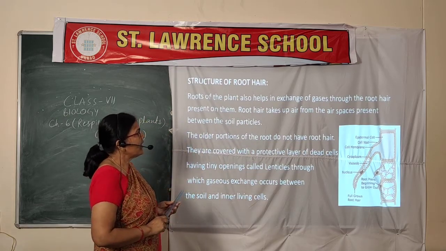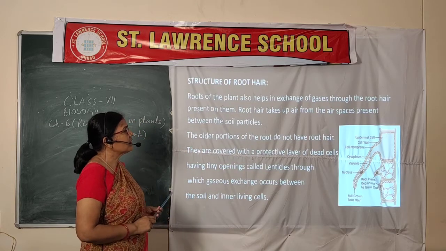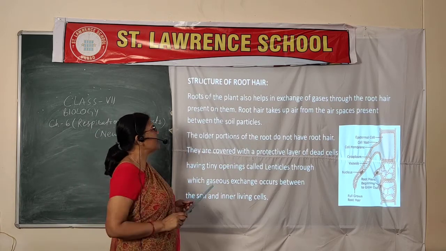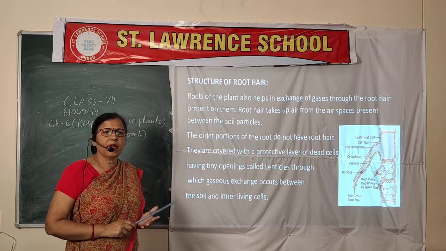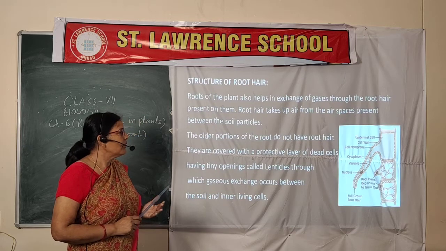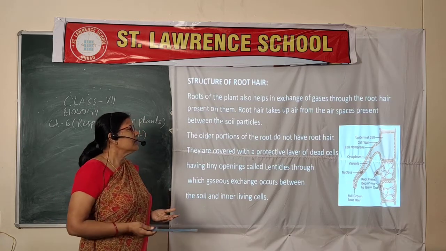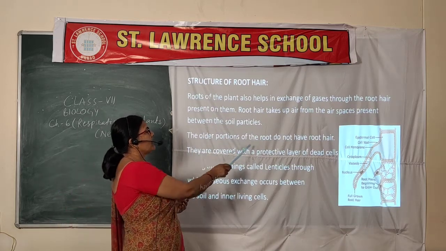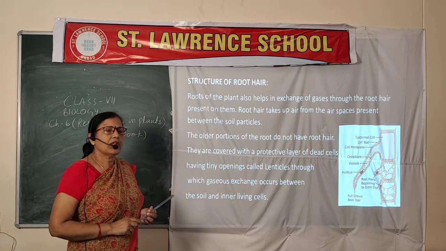Root hairs take up oxygen from the air space present between the soil particles. Soil particles also have capillary air, and that is also taken by the root hair, water as well as oxygen. The older portion of the root does not have root hair.